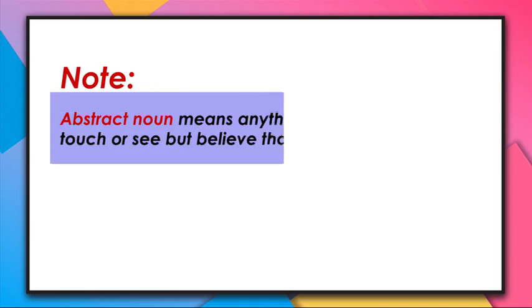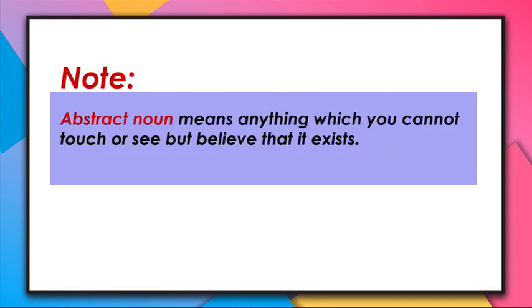Remember, abstract noun means anything which you can't touch or see but believe that it exists. I repeat, abstract noun means anything which you cannot touch or see but believe that it exists.